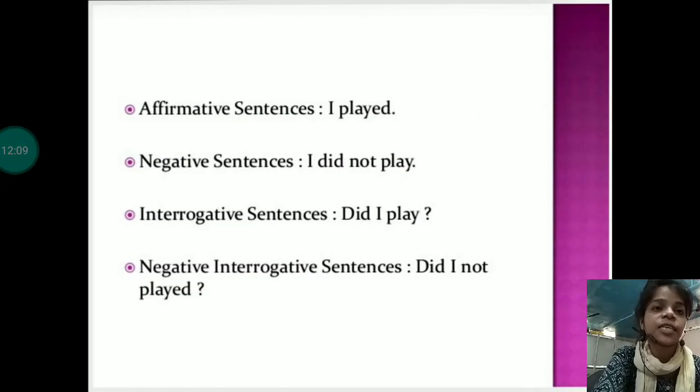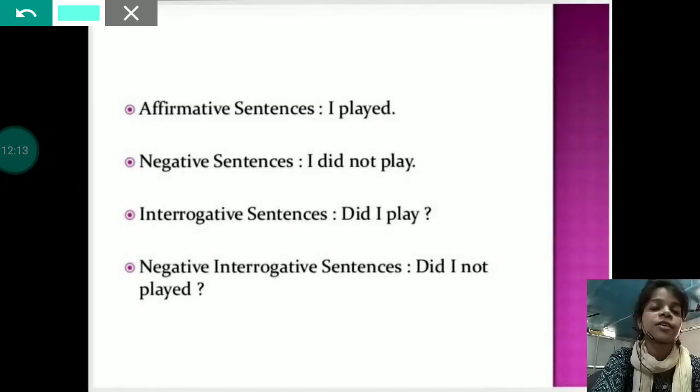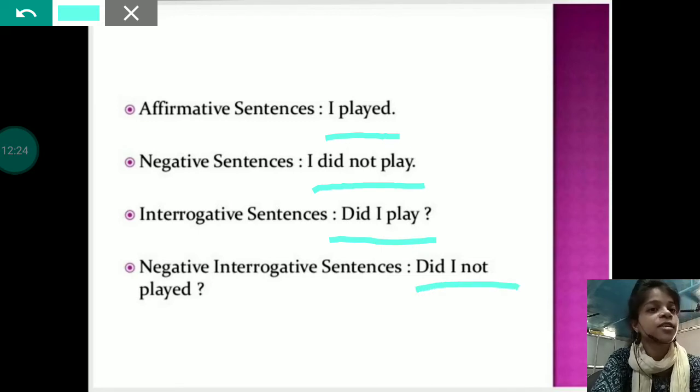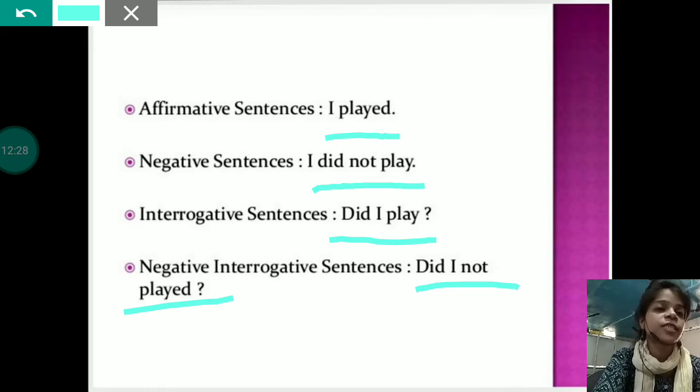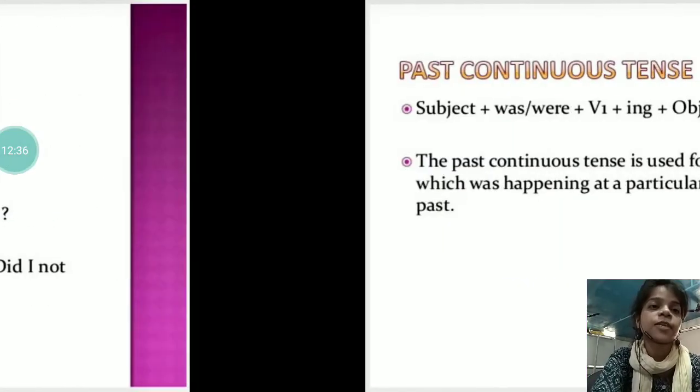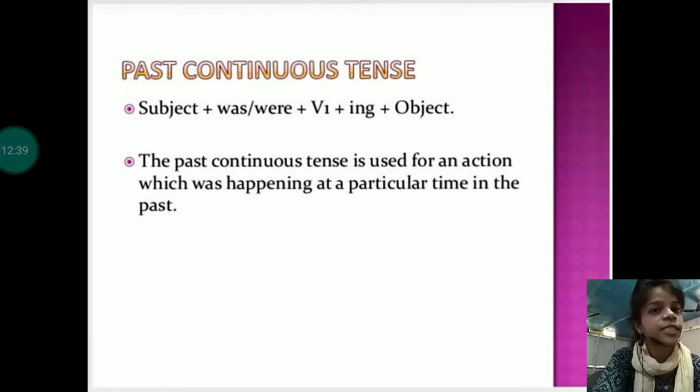Any affirmative sentence will be formed as I played. For negative sentence, it will become I did not play. Interrogative sentence, did I play? Negative interrogative sentence, did I not play? So these are the 4 sentences that we can form using simple past tense. Now we'll move to the next one, past continuous tense.